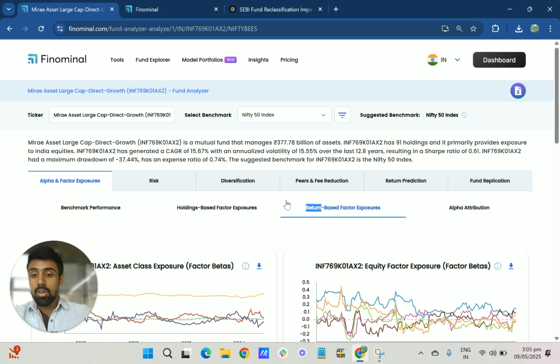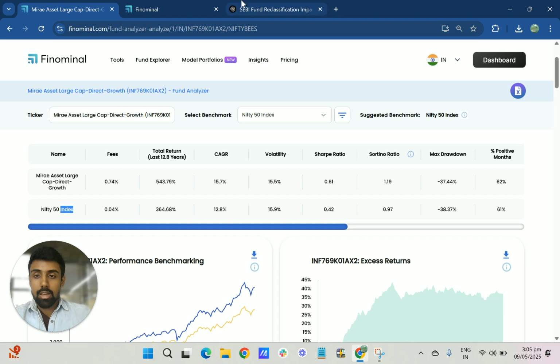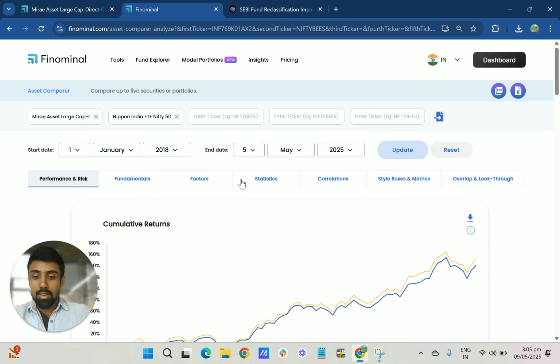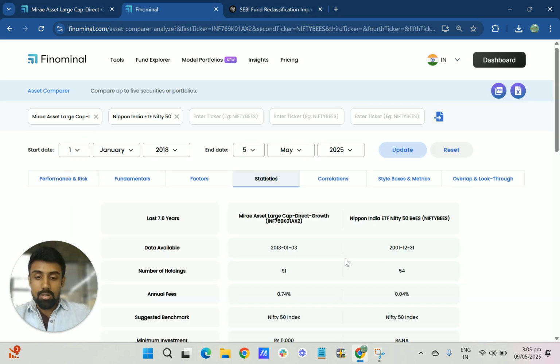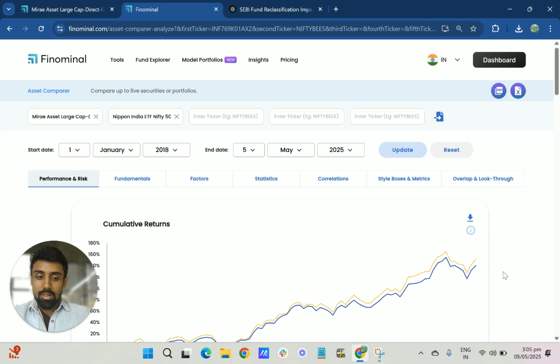And mind you, this fund is charging 0.74%, which is a lot. Compared to Nifty 50, if you just take Nifty Bees, the Nippon, where is it? It is here, 0.05%. It's like a joke. It's almost like 10, 15 times lower in fees itself, and you get the outperformance for a fraction of the cost.